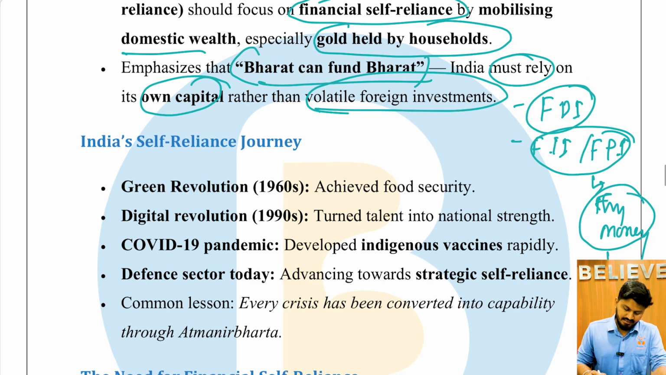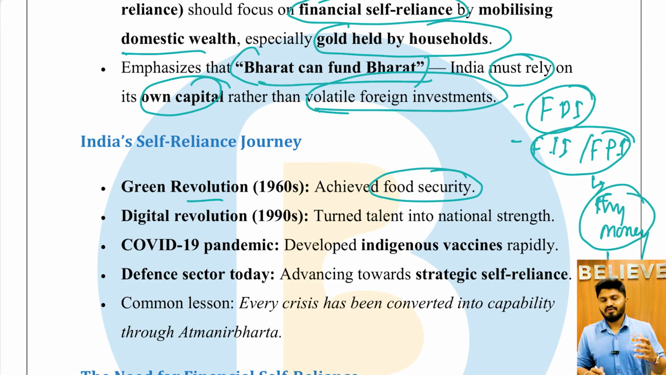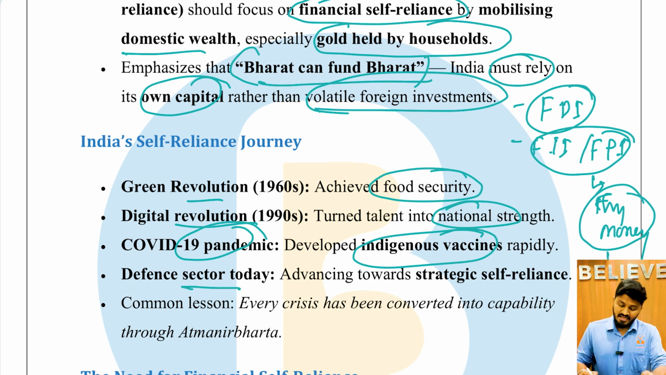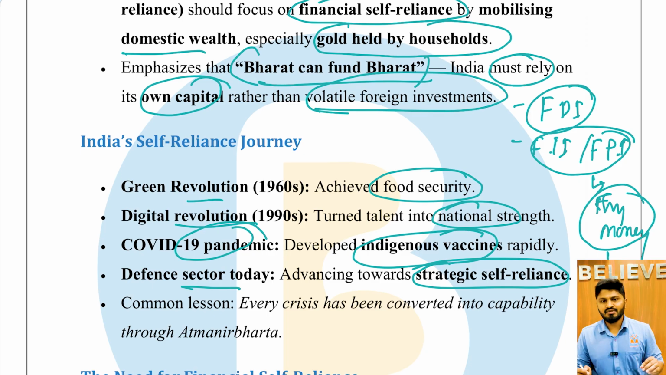India's self-reliance journeys: in the Green Revolution, it achieved food security when India was not able to get food from the USA because of various reasons. Then the digital revolution in the 1990s turned talent into national strength. In the COVID pandemic, India developed indigenous vaccines rapidly. And the defense sector today is advancing towards strategic self-reliance. So India, whenever it is faced with a crisis, has come out with flying colors.